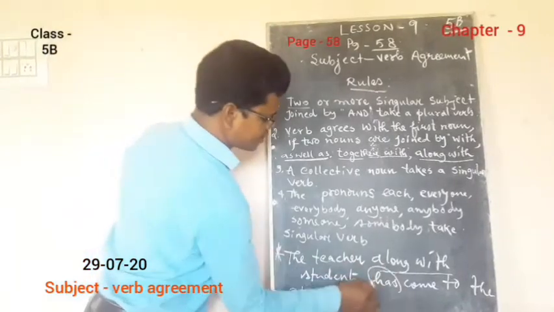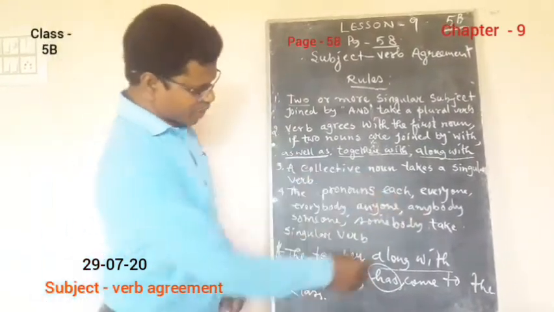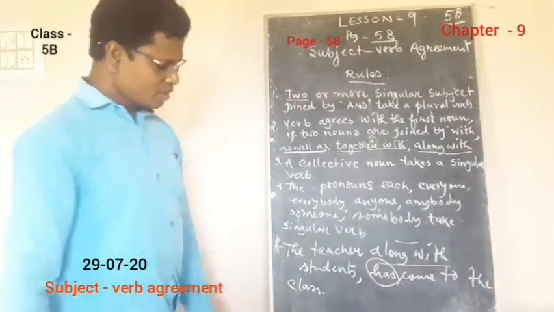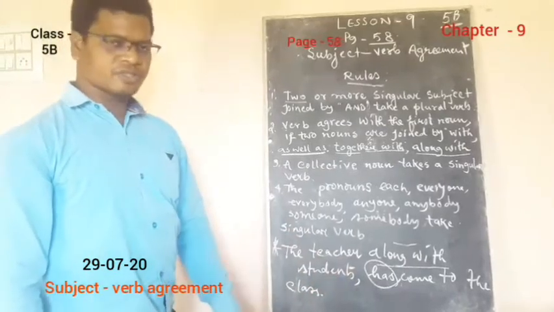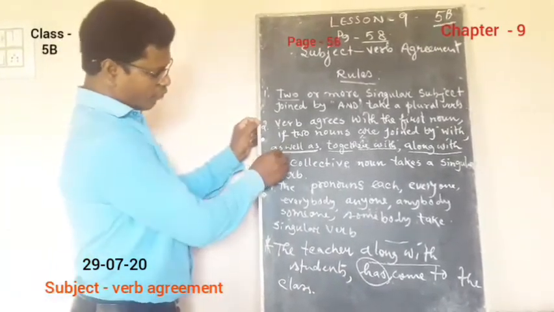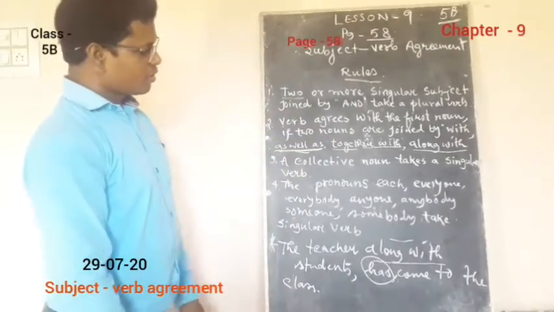And here, why have I used has? The teacher along with students has come to the class. Why is it has? Just because of the presence of these words in a sentence, like with, along with, together with.